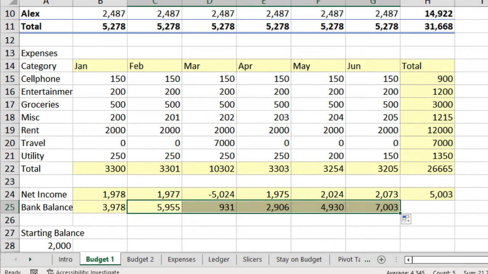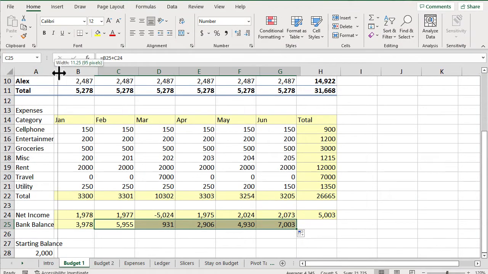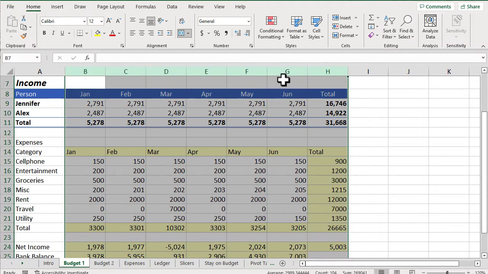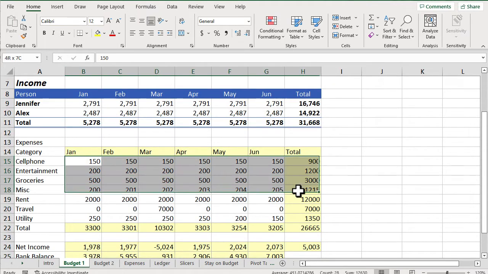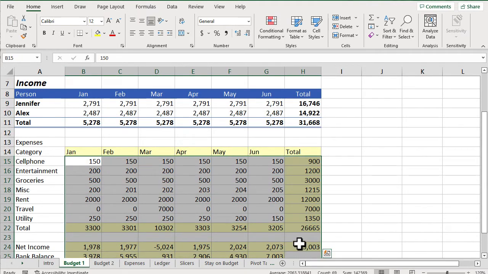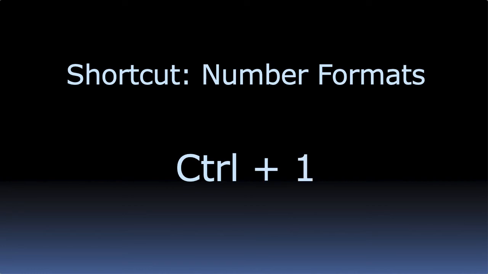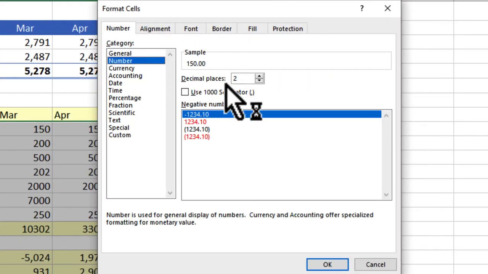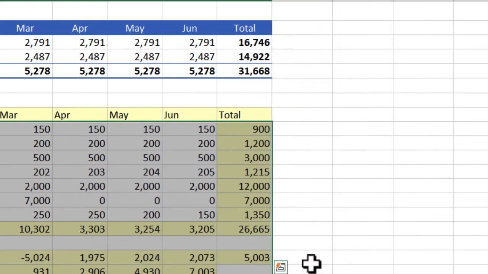Our expense budget is now complete, but let's fix it up a little. First, we can adjust the column width. The first column should be wider, and the other columns could be narrower. We select all the column labels and then adjust one of the columns, and then all the columns are the same width. Then we can fix the number formatting. We'll select all the numbers, then we'll use the shortcut Control+1 to access the number formatting dialog box. And we don't want to have too many dollar signs, so we'll just choose the number format with no decimal places, but with a 1,000 separator.